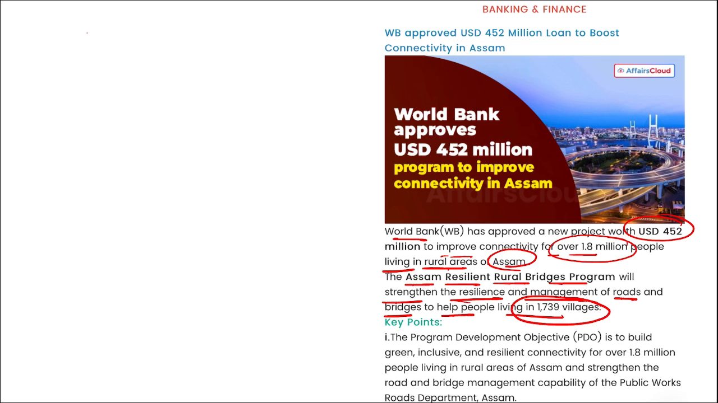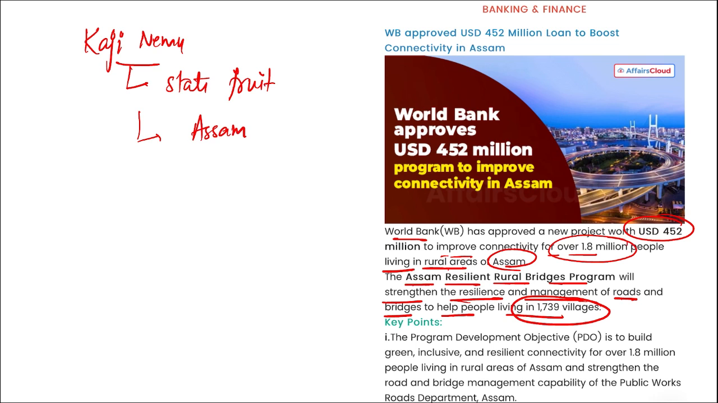Right? Apart from this, friends, if I ask you, tell me Kaji Nimu. Kaji Nimu. This is the state fruit of which state? Kaji Nimu. This is of Assam. State fruit of Assam. Right?